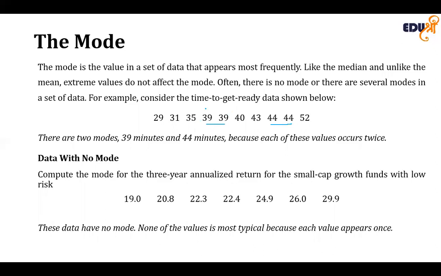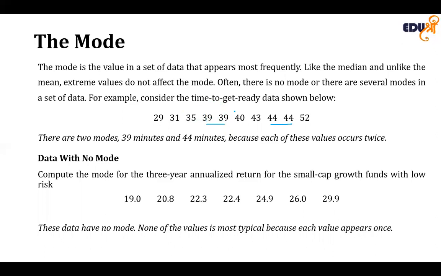Whatever number occurs the maximum number of times will be the mode. The word mode came from the Italian phrase "alla moda", which means in fashion. In fashion, what is repeated more often is more popular, it is in fashion. Similarly, when we are working with the measures of central tendency, the data value that comes the maximum number of times is your mode. There are two modes in this case, 39 and 44, because each of these values has occurred twice.